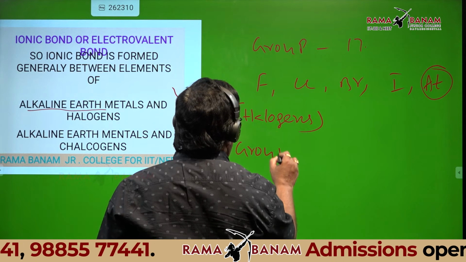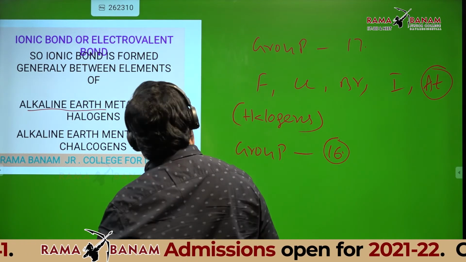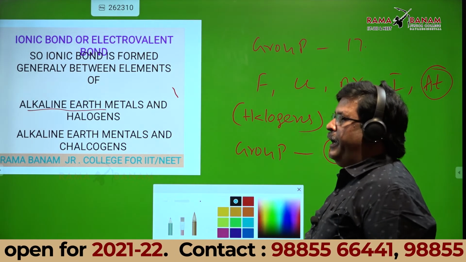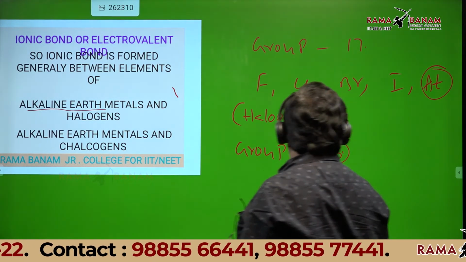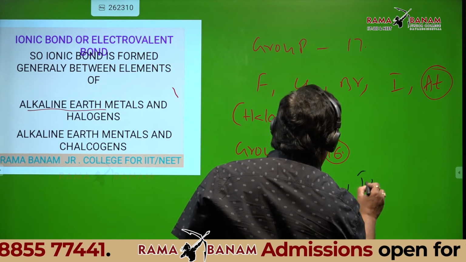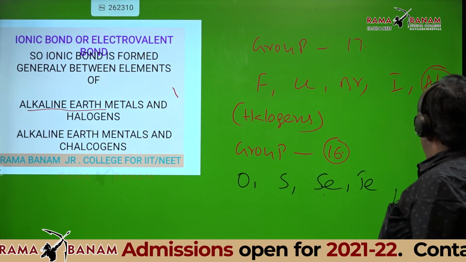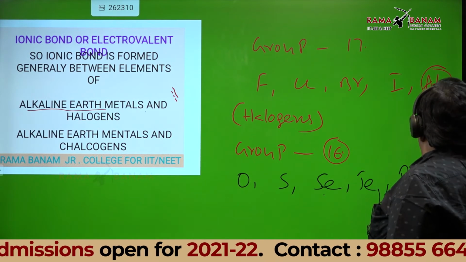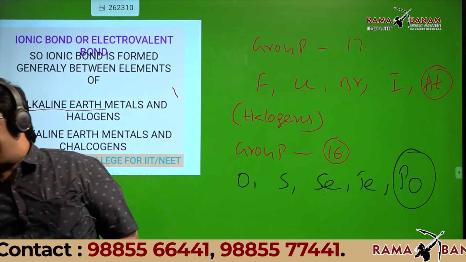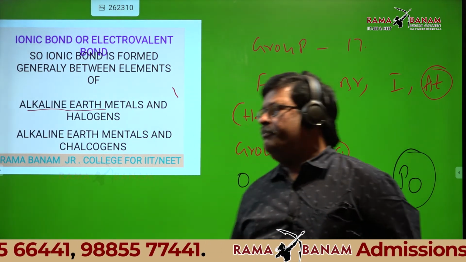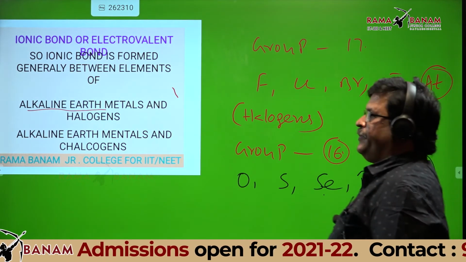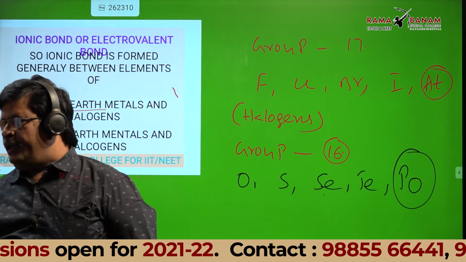Can anyone tell the group 16 elements? Oxygen, sulfur, selenium, tellurium, polonium. Polonium is radioactive. So oxygen, and then sulfur, selenium, tellurium, polonium. Is it okay, students?